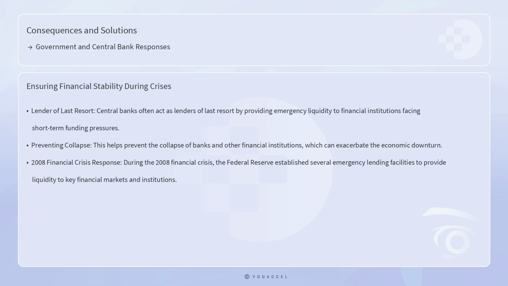Another crucial aspect of monetary policy during crises is ensuring financial stability. Central banks often act as lenders of last resort by providing emergency liquidity to financial institutions facing short-term funding pressures. This helps prevent the collapse of banks and other financial institutions, which can exacerbate the economic downturn. During the 2008 financial crisis, the Federal Reserve established several emergency lending facilities to provide liquidity to key financial markets and institutions, thereby stabilizing the financial system.